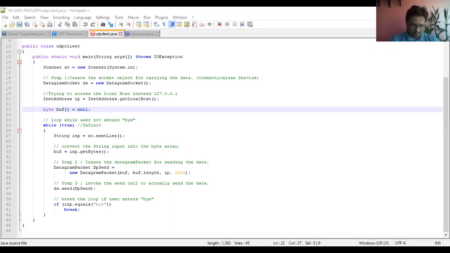Let me share my screen with you all, then start. I have shared my screen with you all. Let me know whether it is visible. Can you see my screen?